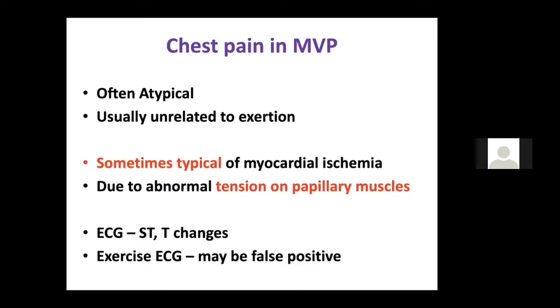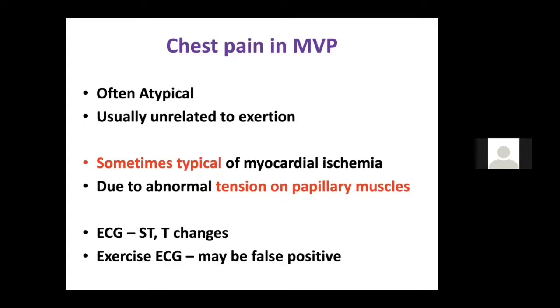Now, what are the causes of chest pain? MR itself doesn't have chest pain unless it is associated with mitral valve prolapse. We know that most mitral valve prolapse patients have atypical angina, not very typical. They are thin, young patients, usually female, with a thin chest wall. They may have thyrotoxicosis, straight back syndrome, and atypical chest pain. But sometimes it can be typical chest pain also, because of myocardial ischemia and due to abnormal tension on the papillary muscles. Two causes: one is due to myocardial ischemia, second due to abnormal tension on papillary muscle. They can have typical chest pain.